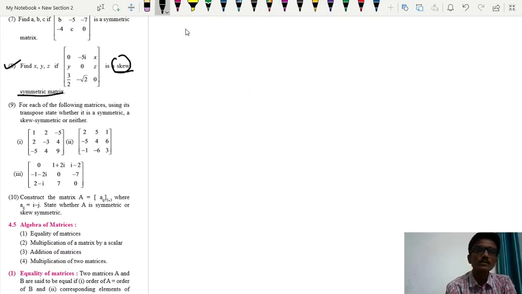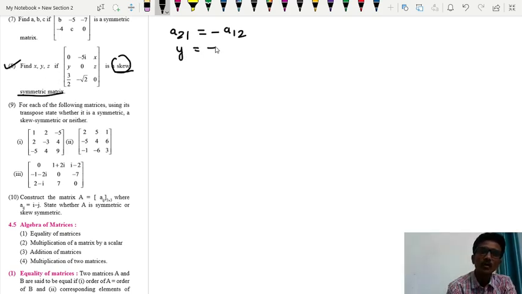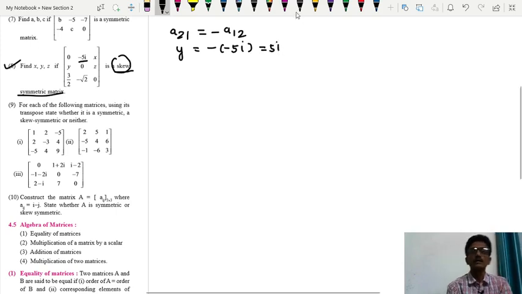So what is this A21? It means the element in the second row and first column. So A21 must be equal to minus of A12 according to the definition of a skew symmetric matrix. What is our A21? A21 is y. It should be equal to minus of A12. What is our A12? It is minus phi r. So it should be equal to plus phi r.